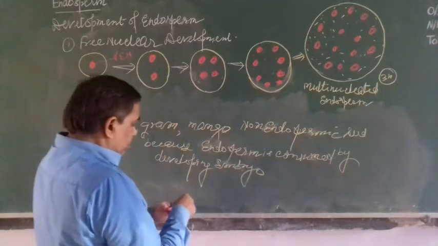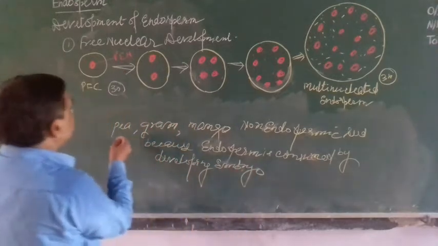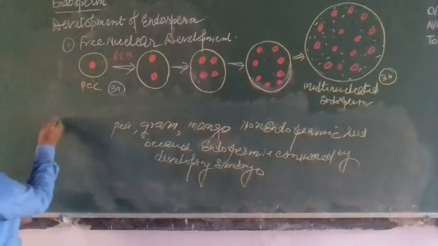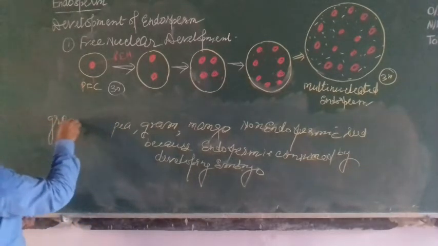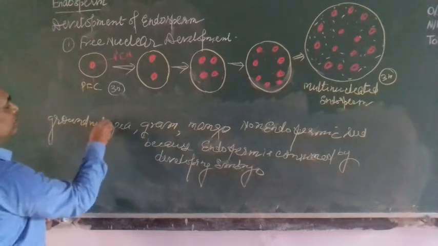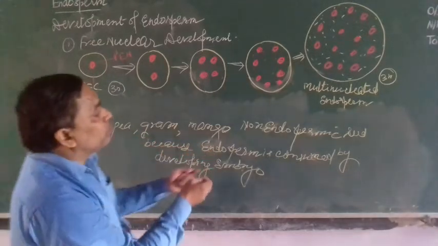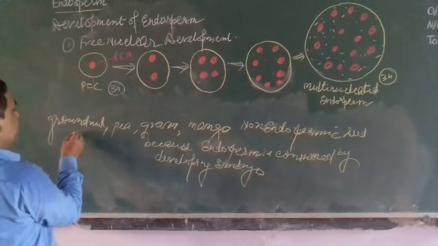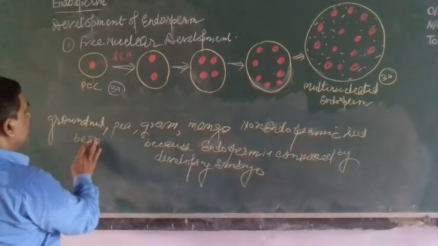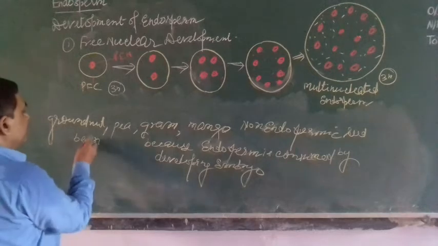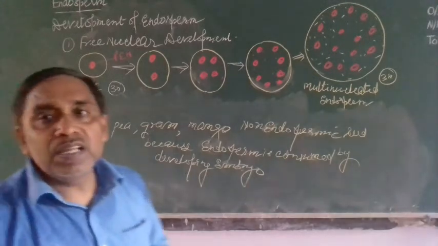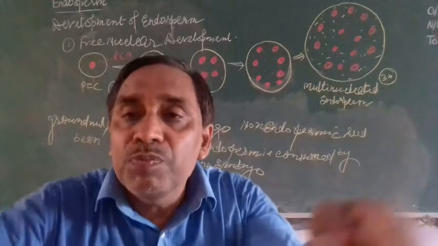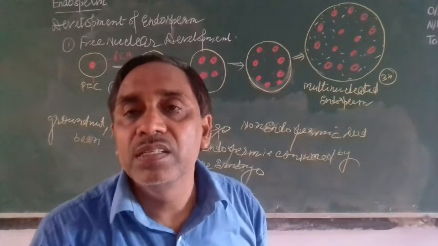Now the cotyledons are there, where food material is present for germination of the seed.